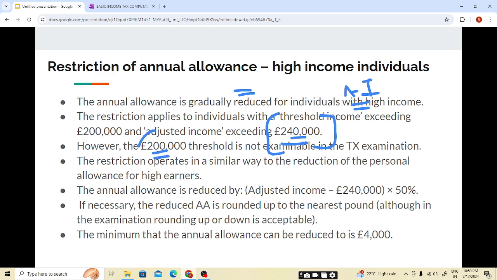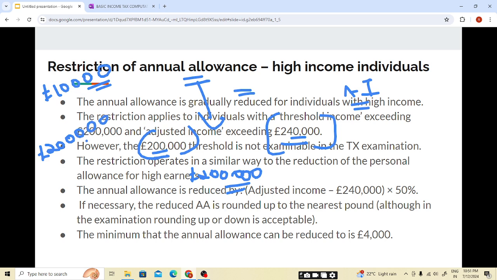If your income exceeds 200,000 pounds and you're doing the personal pension contribution, you must see whether your annual allowance gets reduced, whether it gets tapered or not. How? Same way, students. In PA we used to see if our income exceeds 100,000, we used to see whether the PA will get tapered by calculating the ANI. Same here also, if your income exceeds 200,000, you will be seeing whether the annual allowance will get reduced or not in the current tax year. How? By calculating the AI.